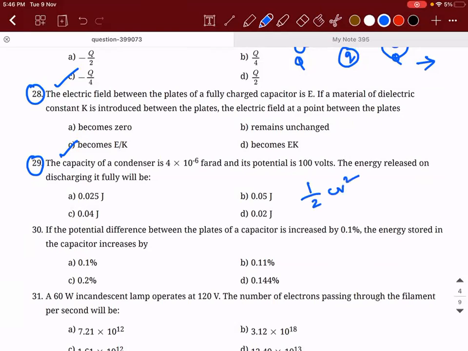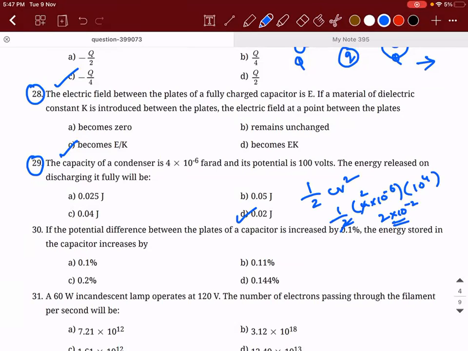So it is half CV square. Half into C, which is 4 into 10 power minus 6, into V square, which is 10 power 4. This and this will get cancelled. So 2 into 10 power minus 2, which is 0.02. Let me check if it is right. So 29, the answer is B, correct.